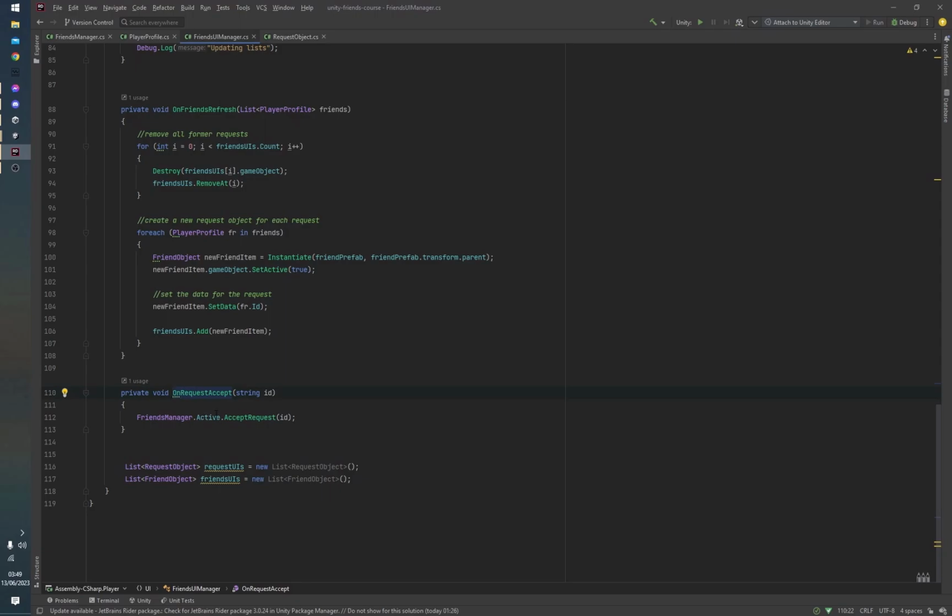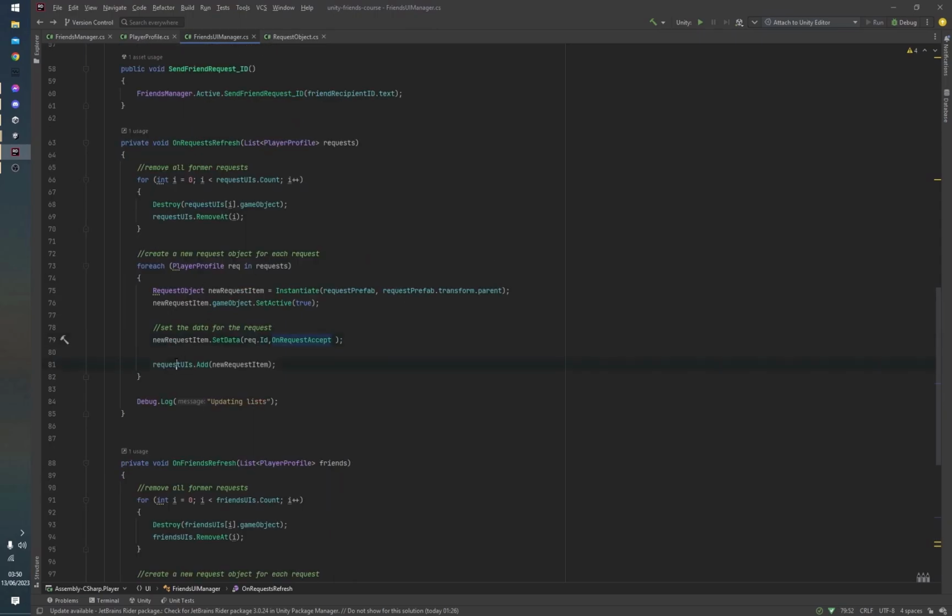So this is a very nice way of handling data. We have the data stored on the request object, and the request object will call a function to let the UI manager know that the player has accepted that particular friend request, and then the UI manager can let the friends manager know afterwards. So as you can see, once we're done with that, we save all these UI items to the request UIs list, and that's important obviously because the next time we refresh the UIs, we also want to get rid of everything else that we had already displayed.